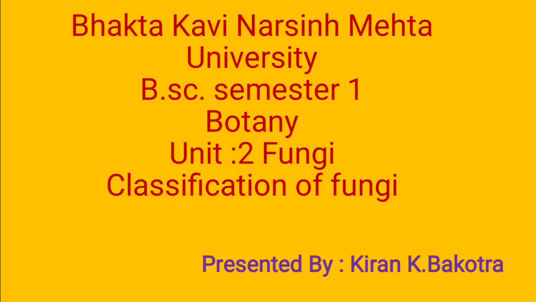In our previous lecture, we discussed the general character of fungi. It means what fungi are and what the main vegetative part of the cell structure is, also known as the hyphae. Then hyphae convert into mycelium.